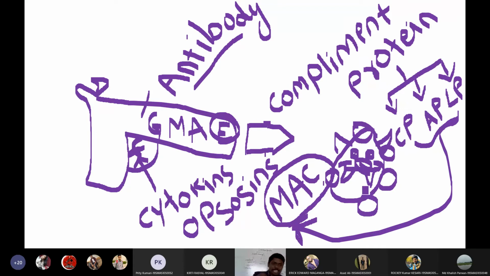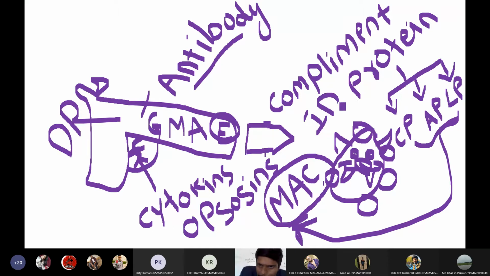So broadly, the antibodies will kill a pathogen by 2 pathways. Directly, antibodies can kill a bacteria, or antibodies will also kill bacteria by an indirect pathway through complement proteins. In the indirect pathway we have the classical pathway, alternative pathway, and lectin pathway to generate the membrane attack complex to kill the pathogen.